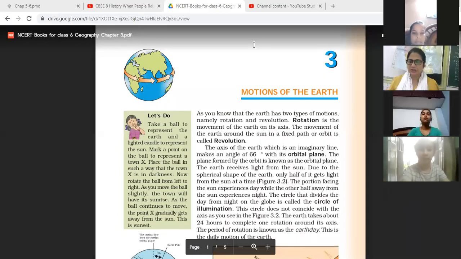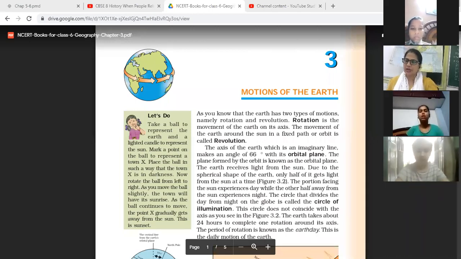Good morning, everyone. Geography, chapter 3, motions of the earth. There are two types of motion, rotation and revolution. Let's talk about the motions of the earth.